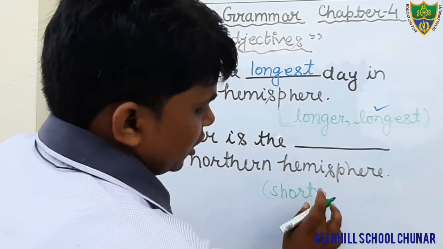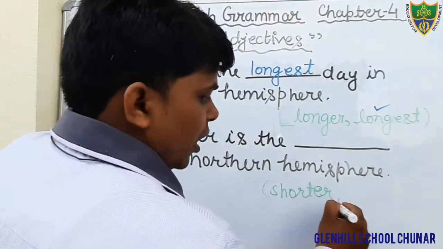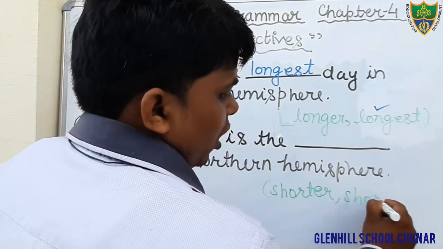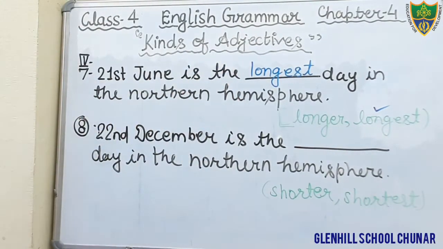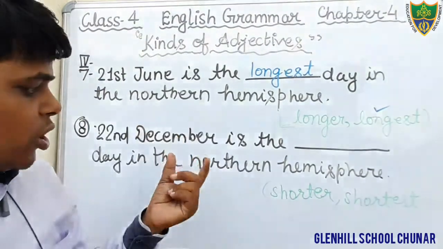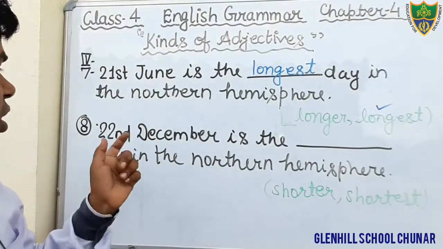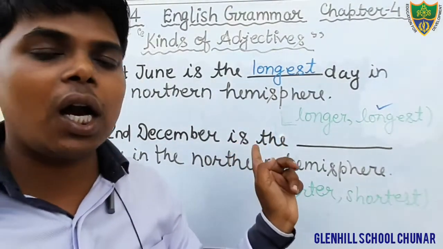Short is positive. We add er here and it becomes comparative. And here shortest, S-H-O-R-T-E-S-T, shortest. Students, just see, the same question is repeated here: question number 7 and question number 8 are the same. 22nd December is the. Again we are getting the article the.